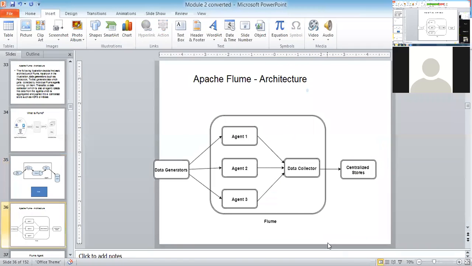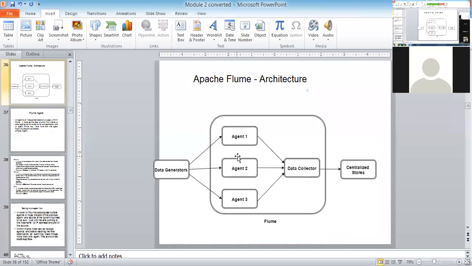Let us see everything in the same diagram. Don't worry. There will be a data generator. You can have multiple agents, which are going to collect all the data, and then you are going to store it in a centralized store. A centralized store is nothing but, again, HBase or the Hadoop Distributed File System. Data generators are Twitter, Facebook, LinkedIn, all the social networking sites, your e-commerce sites, everything. Who are the agents? An agent consists of a source, channel, and sink.